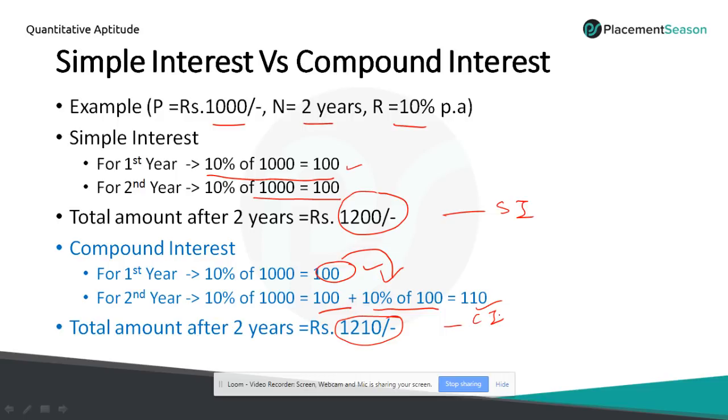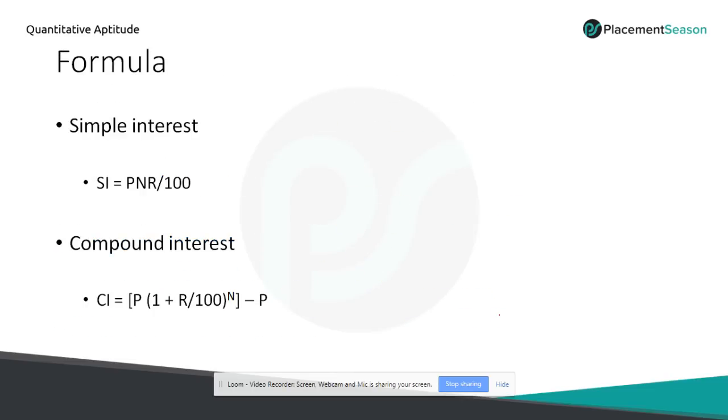Okay. So now let's look at a few formulas which we use to calculate simple and compound interest. I hope you have remembered all these formulas. We have studied these formulas in our school days. SI equal to PNR by 100 and similarly compound interest CI equal to P into 1 plus R by 100 to the power N. So in some books you may see the compound interest formula, amount equal to